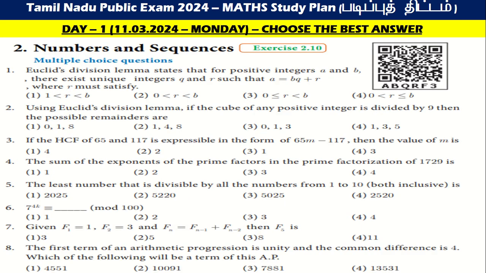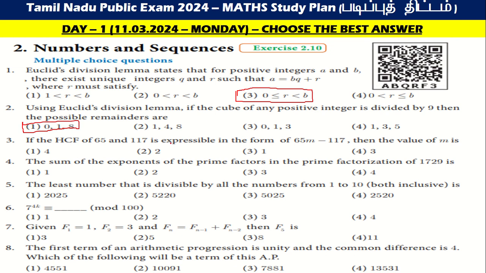Euclid's division lemma states that for positive integers a and b, there exist unique integers q and r such that a is equal to bq plus r. So the answer is the first one, 0 less than or equal to r less than b. Using Euclid's division lemma, if the cube of any positive integer is divided by 9, then the possible remainders are 0, 1, 8.